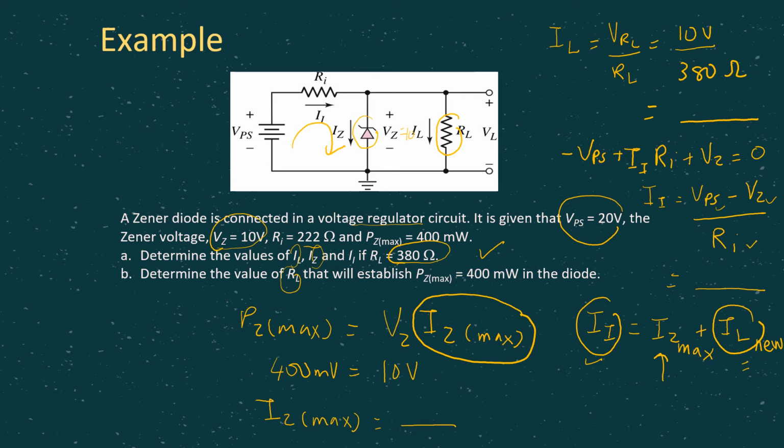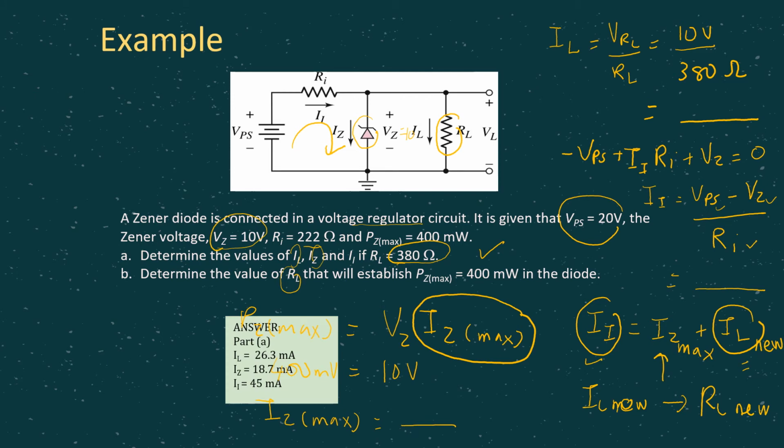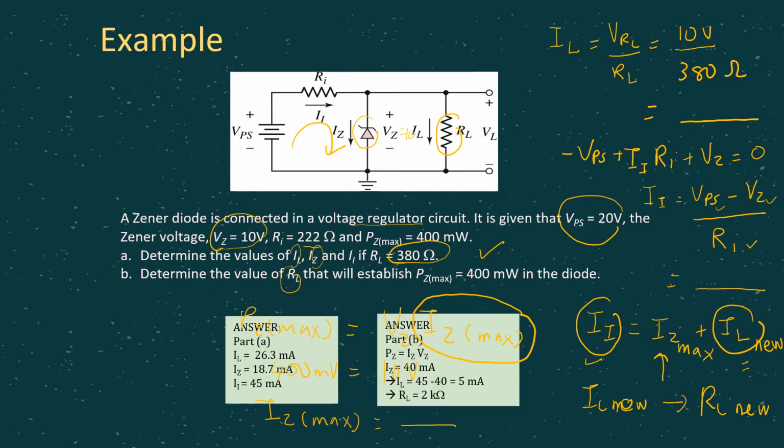Then obviously from here, the new IL will give us the new RL value, because V equals IR. So the answers are given there. Okay, you can double check afterwards whether whatever we discussed gives us the same answers.